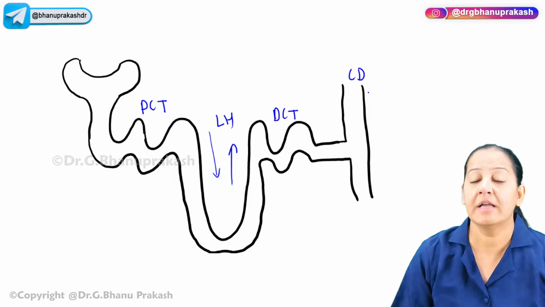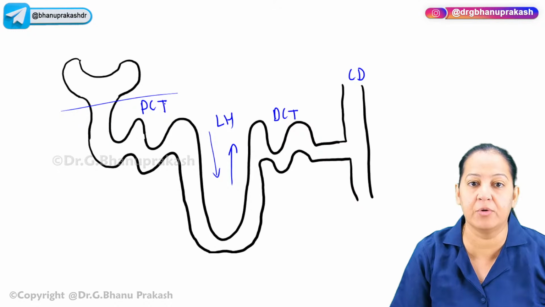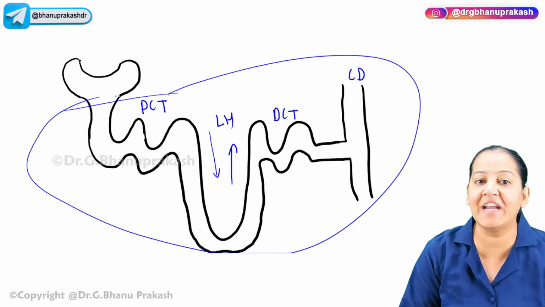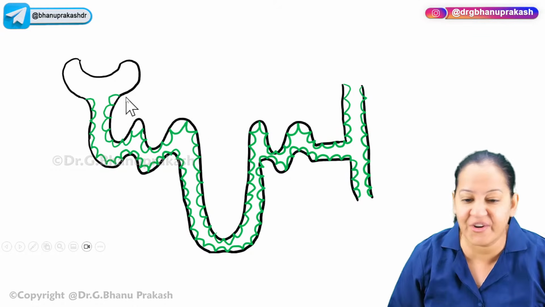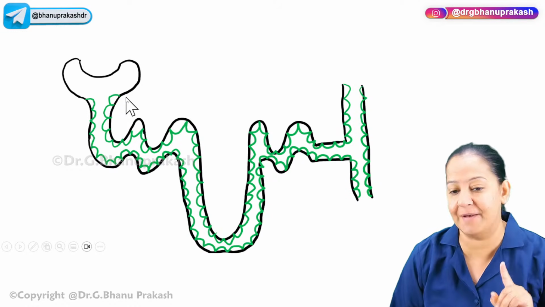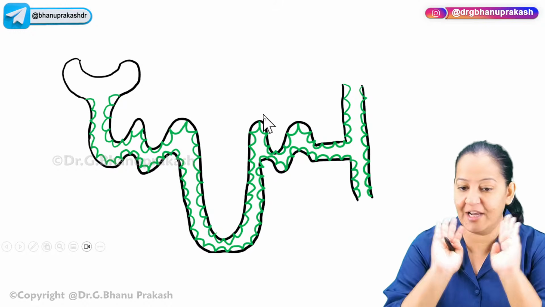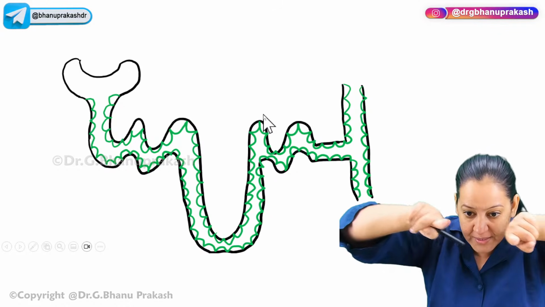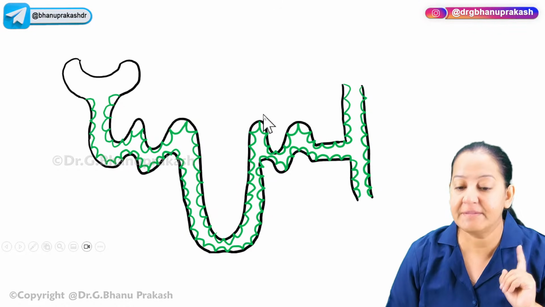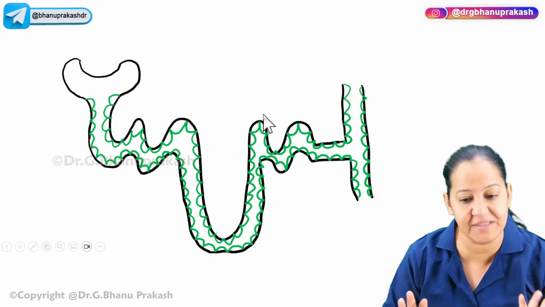Now the entire tubules, I'm not talking about the glomerulus, I'm talking about the tubules. All the tubules are lined by epithelial cells. You can see the green color cells, the epithelial cells. These are known as tubular cells or epithelial cells. The lumen inside is lined by these cells. You have to understand these cells if you want to understand the mechanism of action of the diuretics. I'm starting from scratch.